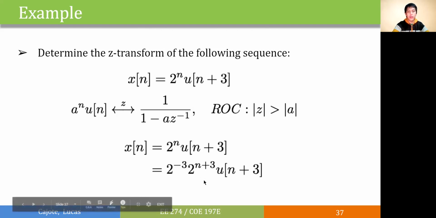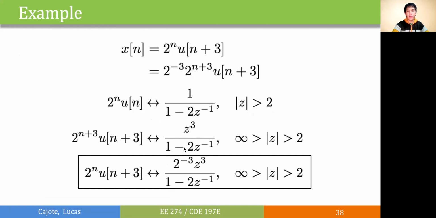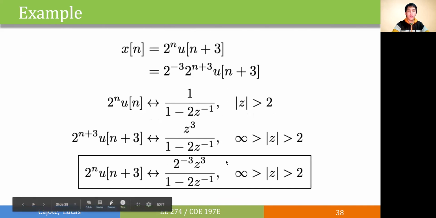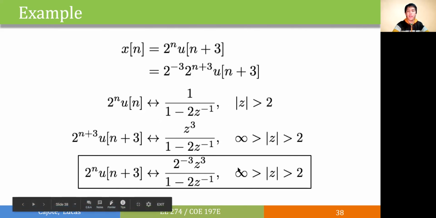This particular term, we can derive the property as z cubed over 1 minus 2z to the minus 1. And then we'll just incorporate the 2 to the minus 3. And then we'll get our Z transform. The ROC for this will still be the same with the exception at z equals infinity because of the time advance.